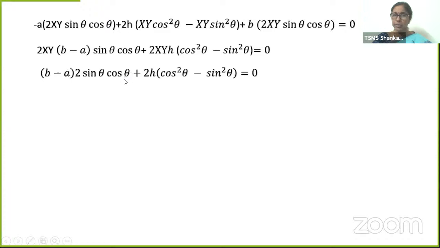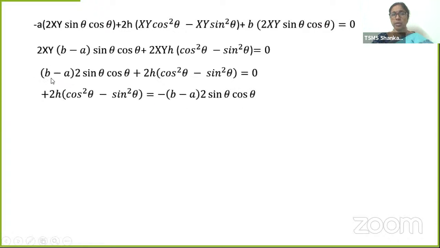Oh, isn't it sin 2 theta? You're right. This is sin 2 theta. What is cos square theta minus sin square theta? This is cos 2 theta. Let's write it as 2h into cos square theta minus sin square theta is equal to, bring this to the other side, minus b, minus of b minus a, 2 sin theta cos theta, and then simplify.